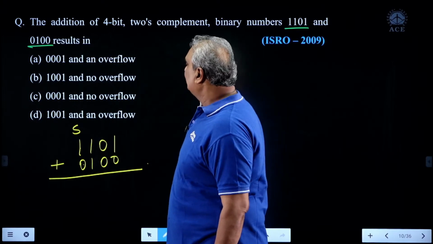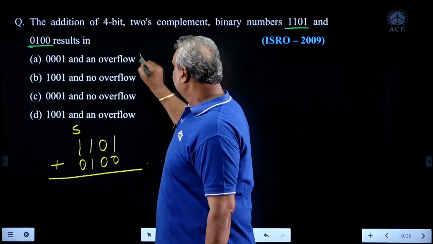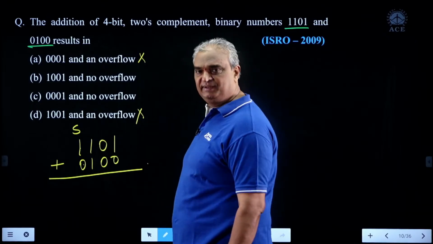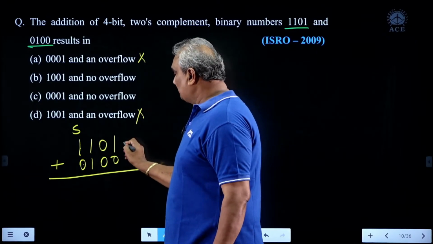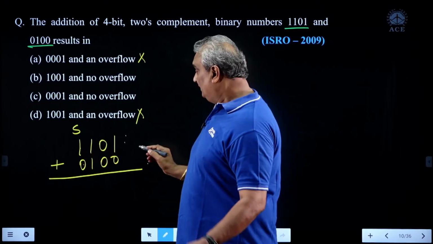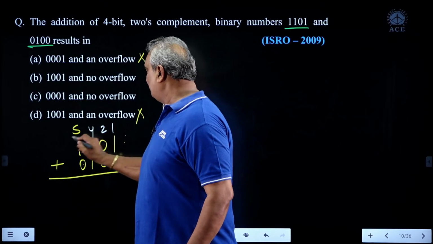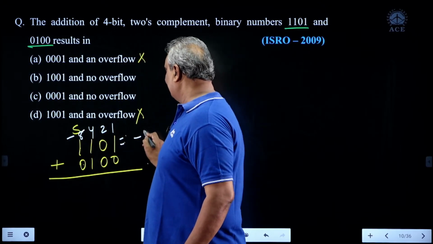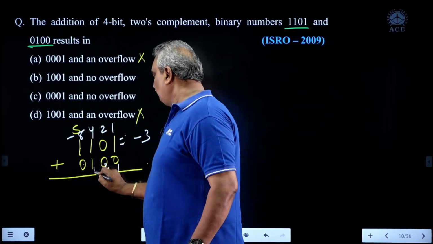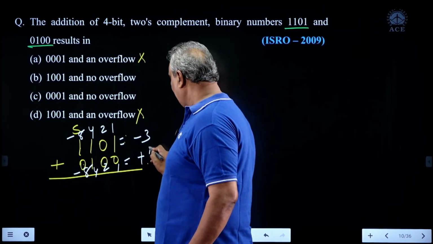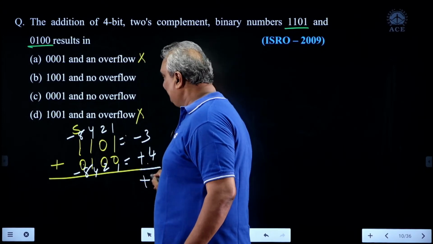That's why A and D are wrong. Correct answer can be B or C. What about the value of this one? The decimal value of the same is nothing but 1, 2, 4, minus 8, nothing but minus 3. 1, 2, 4, minus 8, nothing but plus 1, plus 4. So result is nothing but plus 1.